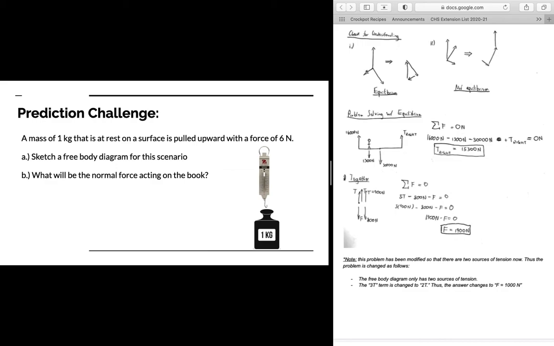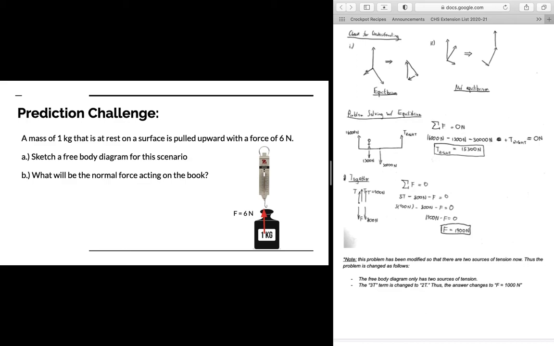So we do have a prediction challenge right here that each of y'all can test out on your own if you would like, but it's certainly not required. If you would like to skip over this prediction challenge, you can, but if you would like to test it out on your own, there are materials at the front in order to do so. So a mass of 1 kilogram that is at rest on a surface is pulled upward with a force of 6 newtons. Sketch a free body diagram for this scenario. If you want to test yourself out, you can do that real quick, pause the video. If not, we'll move on from here.